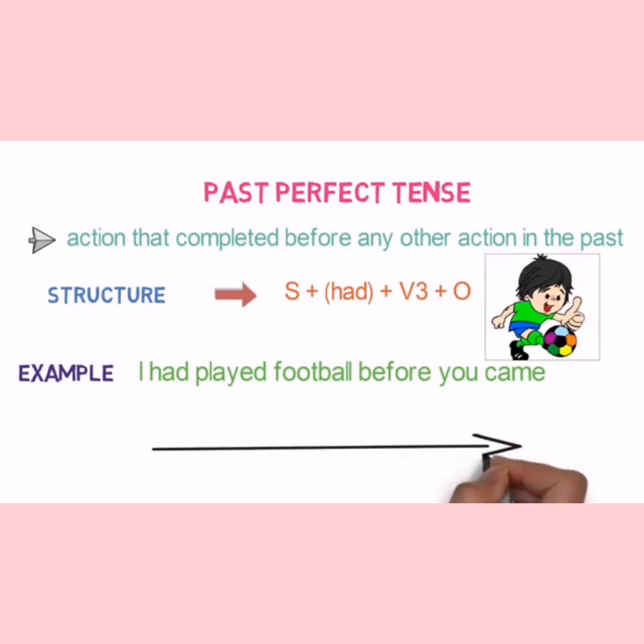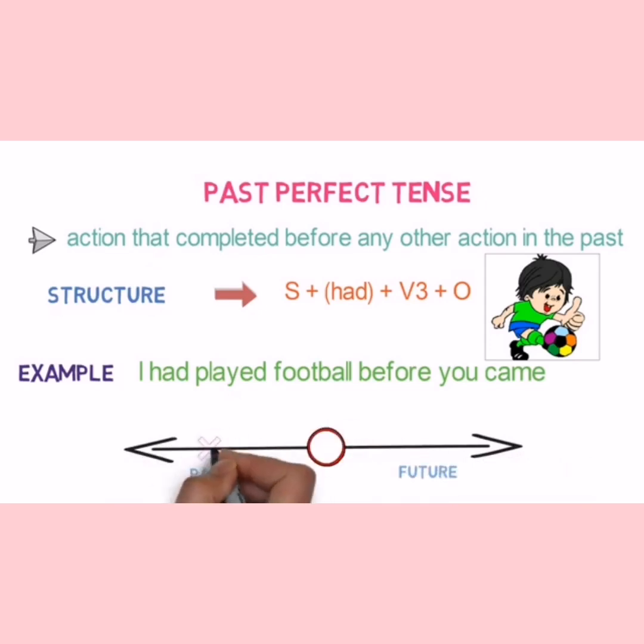Now in the timeline, it will look like this. On the left hand side, the action of playing is already completed with respect to another action, came. Okay. I hope, students, you are all clear with past perfect tense.